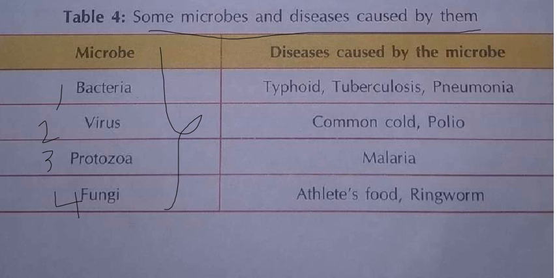Okay, because of this bacteria microbe, what disease are we getting? Typhoid fever, you know, no? Tuberculosis means you will get severe cough. Next, pneumonia. Can you see this? Wait. First one is what? Because of this bacteria microbe, what disease are we getting? Typhoid. Next is tuberculosis. And the next type of disease is what? Pneumonia. Okay, these microbes are so dangerous.